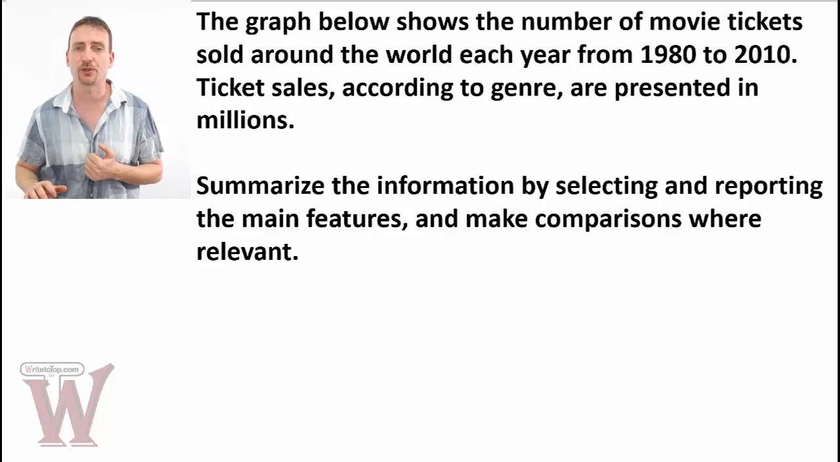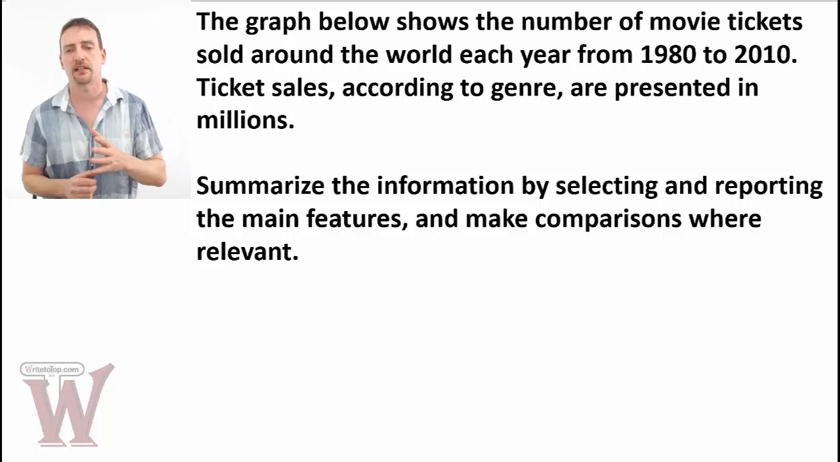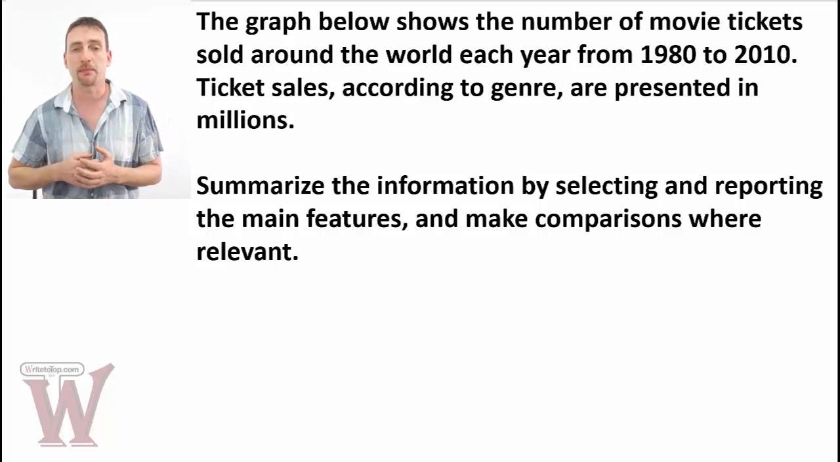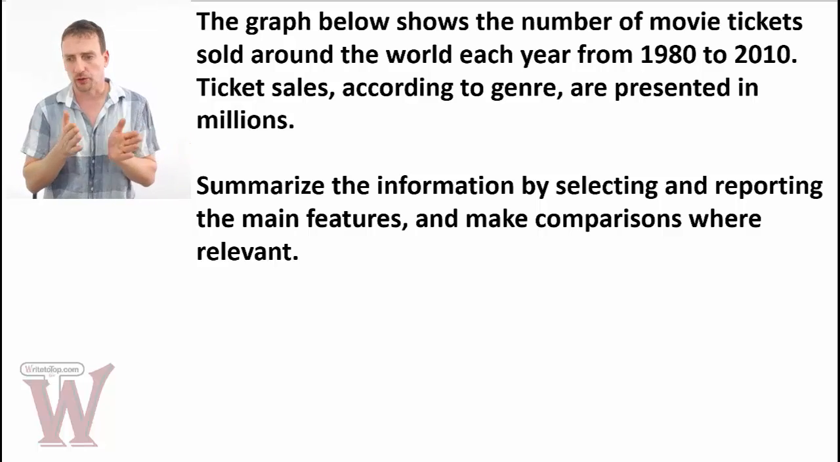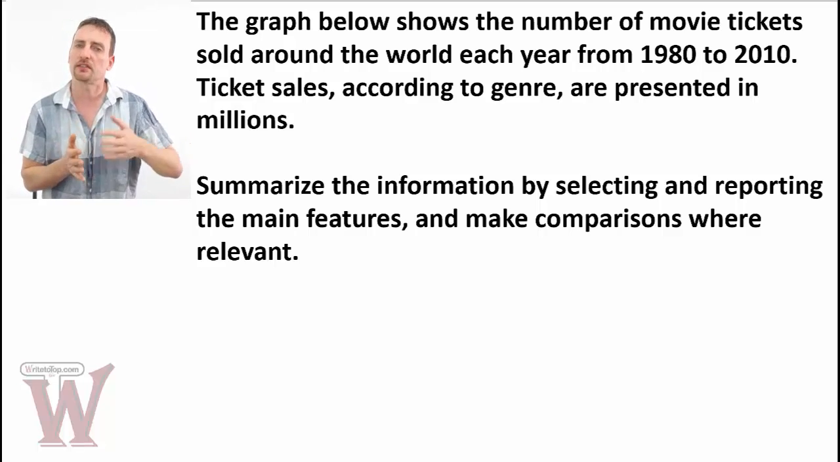So let's look at the actual task. The graph below shows the number of movie tickets sold around the world each year from 1980 to 2010. Ticket sales, according to genre, are presented in millions. This is the information that's given to you. Summarize the information by selecting and reporting the main features and make comparisons where relevant. Again, remember, summarize. Don't give me everything, give me the key things. Reporting the main features, the things that are important, not everything. Again, to summarize. And make comparisons where relevant. Don't compare everything. If it's relevant, make the comparison.